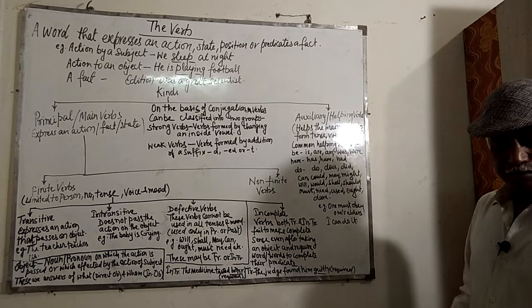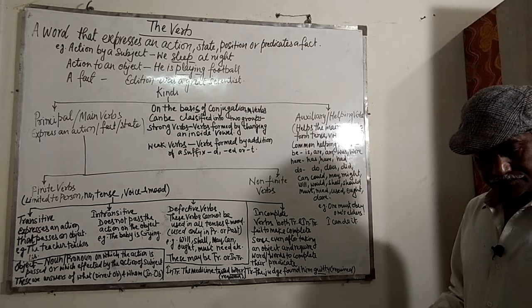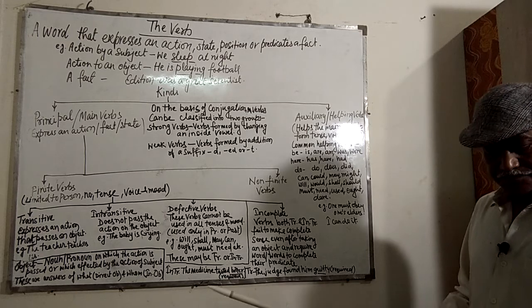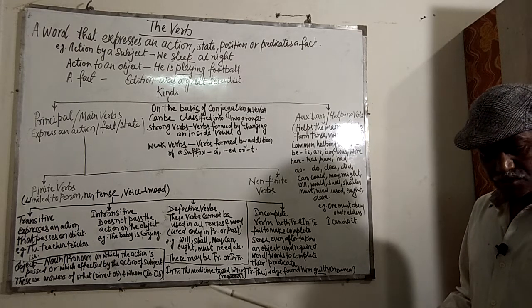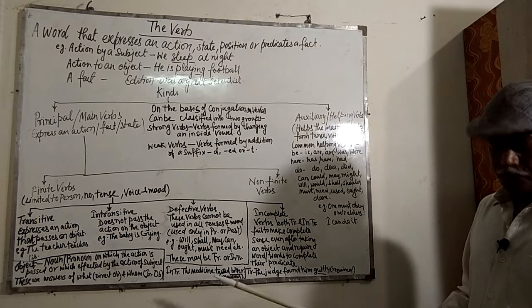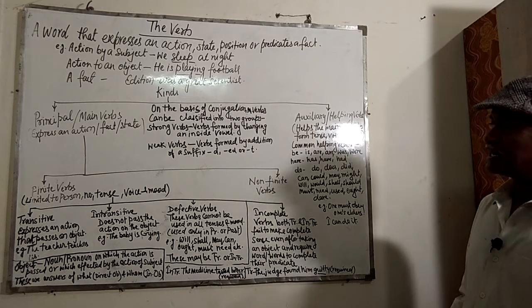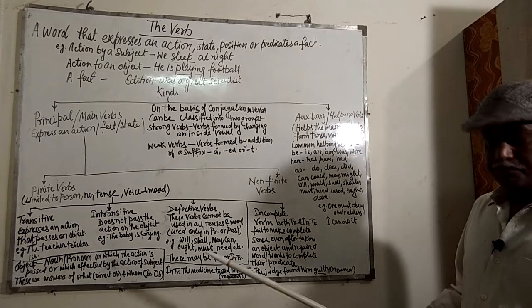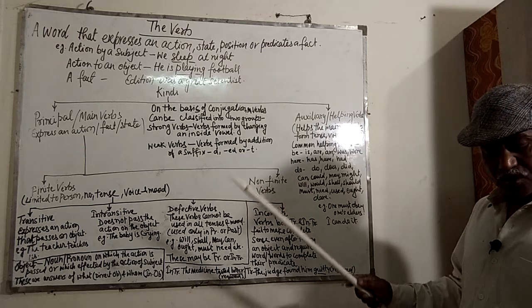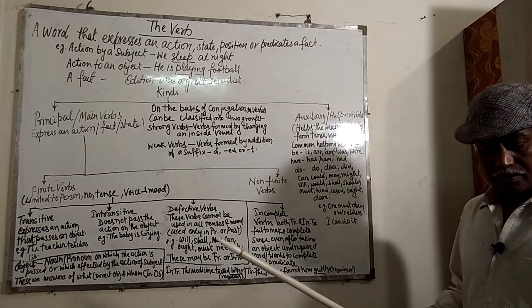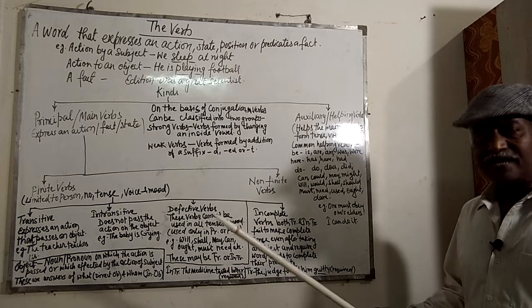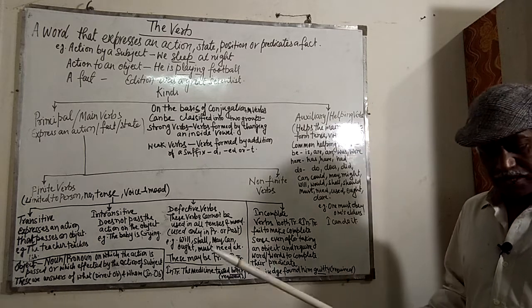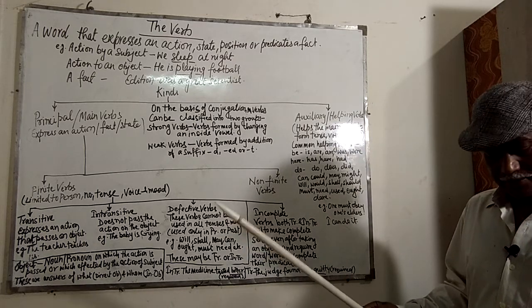Similarly, bear, bore, born. When bear means to give birth, it has two forms in the past participle, born and borne.